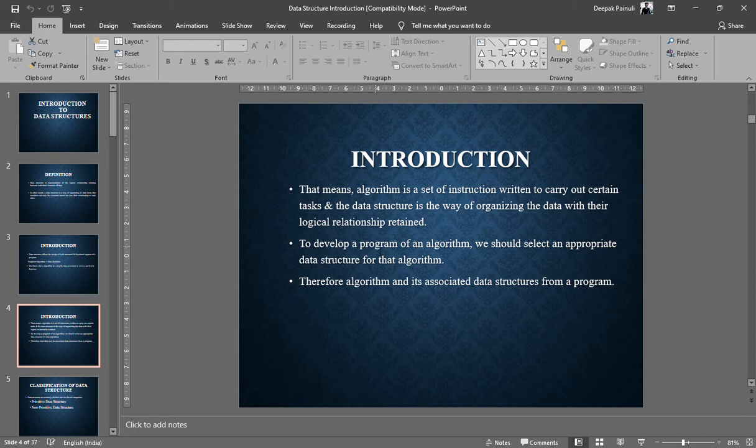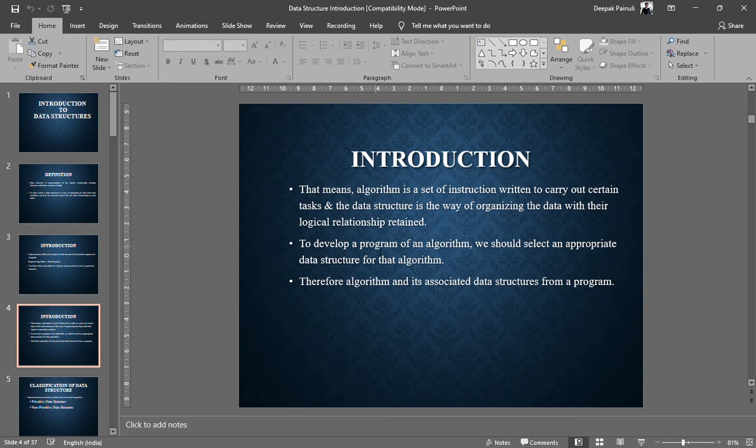By default, if you are going to implement some algorithm, definitely you are going to use data, and for storing or retrieving information from the data, you need to store it in some type of data structure, either linear or non-linear, so that it efficiently takes less time to retrieve data from the data structure we are using, right? Therefore an algorithm and its associated data structure form a program.